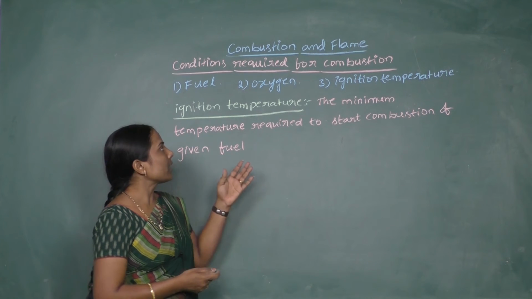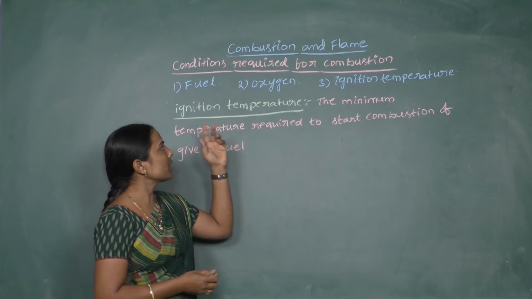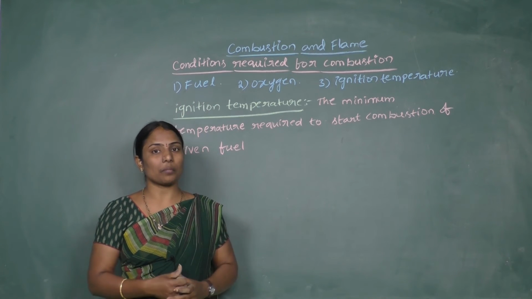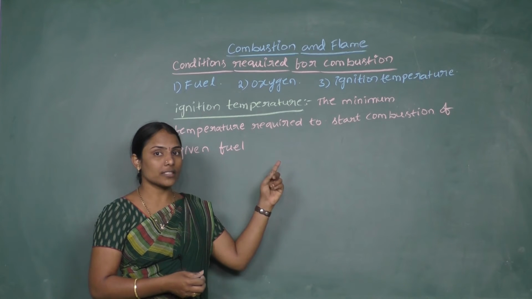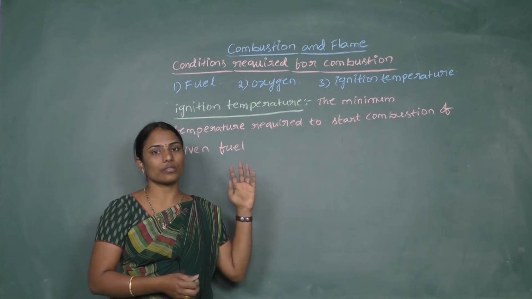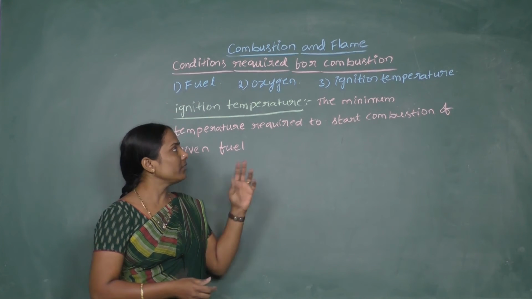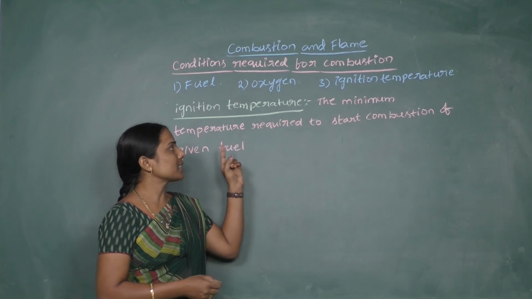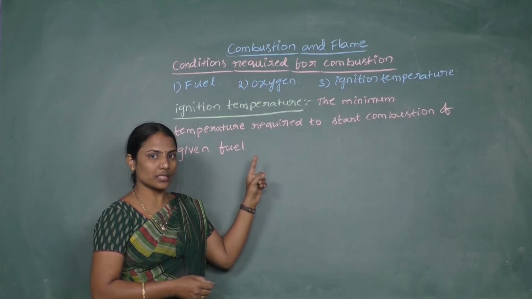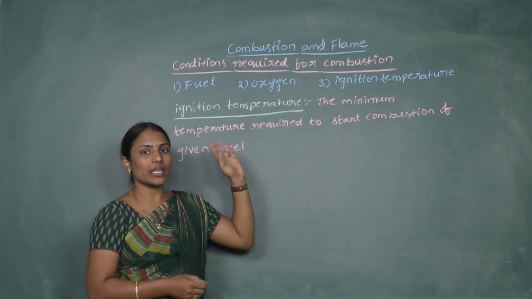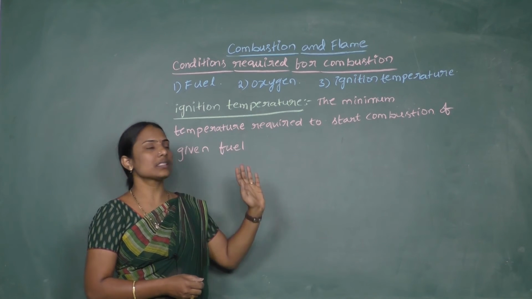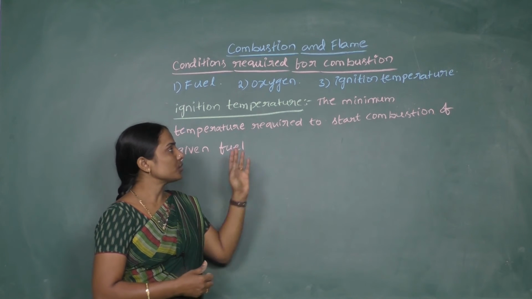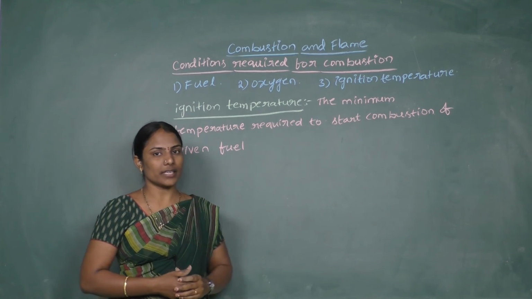So what are the required conditions for combustion? First, fuel is required, and the fuel has to undergo combustion, which means burning, so the presence of oxygen is a must. But even if fuel and oxygen are both present, the substance cannot catch fire, because the substance must be heated above its ignition temperature so that it can catch fire easily.